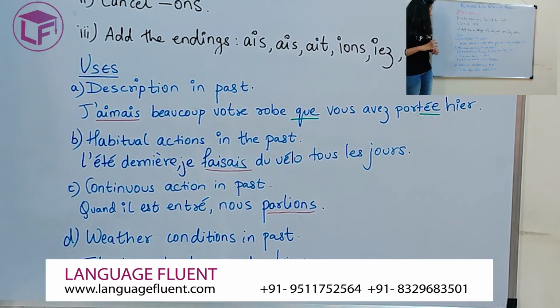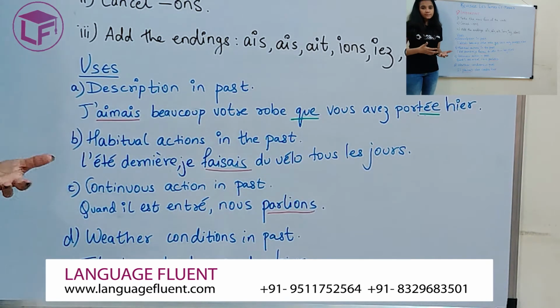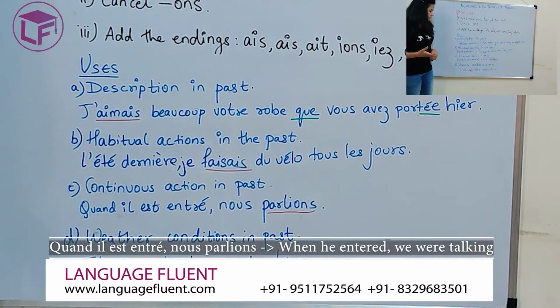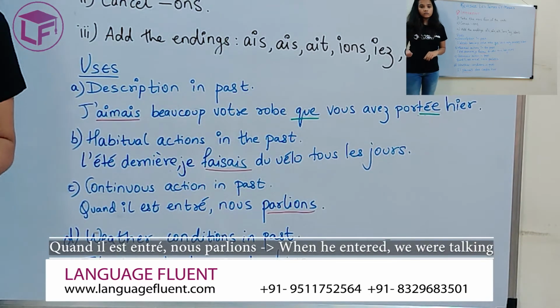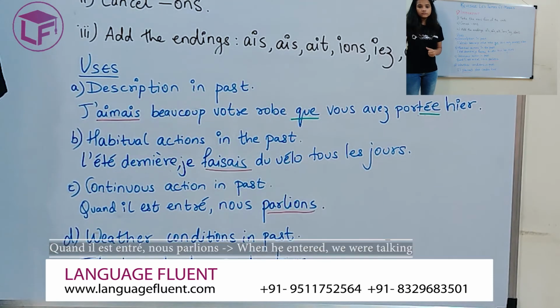Alright. Third place where you can use your imparfait is when you're talking about a continuous action in the past. This example will help you understand where you will use your passé composé or imparfait. Let's look at the example first. Quand il est entré, nous parlions. When he entered, we were talking.